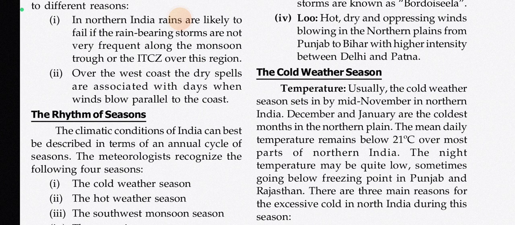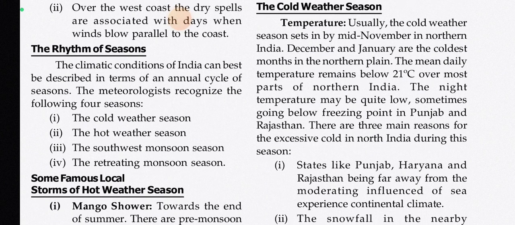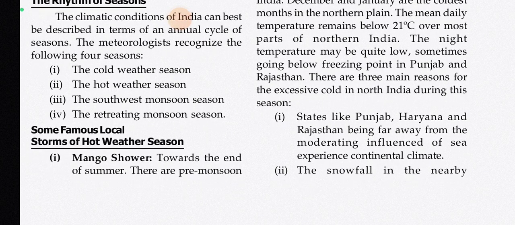Now the cold weather season. The cold weather season sets in by mid-November in northern India. December and January are the coldest months in the northern plain. The mean daily temperature remains below 21 degrees Celsius over most parts of northern India. The night temperature may be quite low, sometimes going below freezing point in Punjab and Rajasthan.